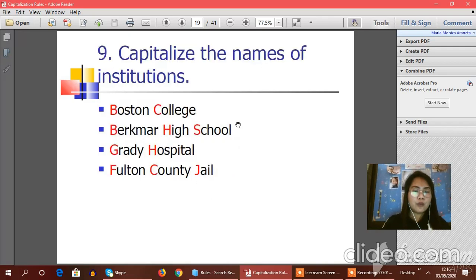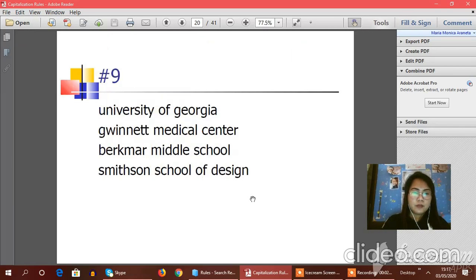Next, we have rule number 9. Capitalize the names of institutions. Boston College, Berkmore High School, Grady Hospital, Fulton County Jail. So here's the activity 9, grade 3.